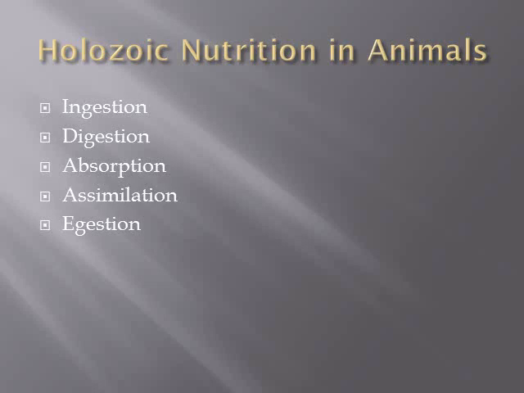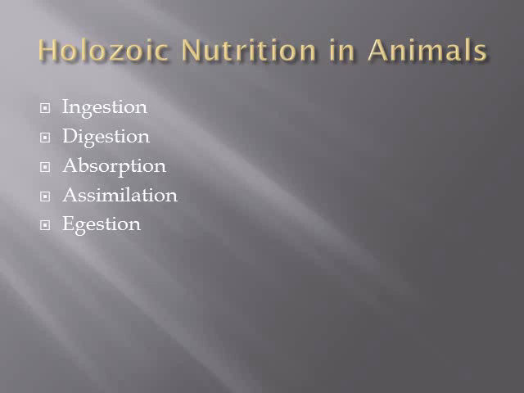Now, after absorption, the process of assimilation occurs. Assimilation means the process of utilizing this absorbed nutrient in the living tissue. In the absorption process, we absorb the food nutrients. Okay. Now, after absorbing these food nutrients, the assimilation process occurs. That means the absorbed nutrients get utilized in our living tissue in the process of assimilation.